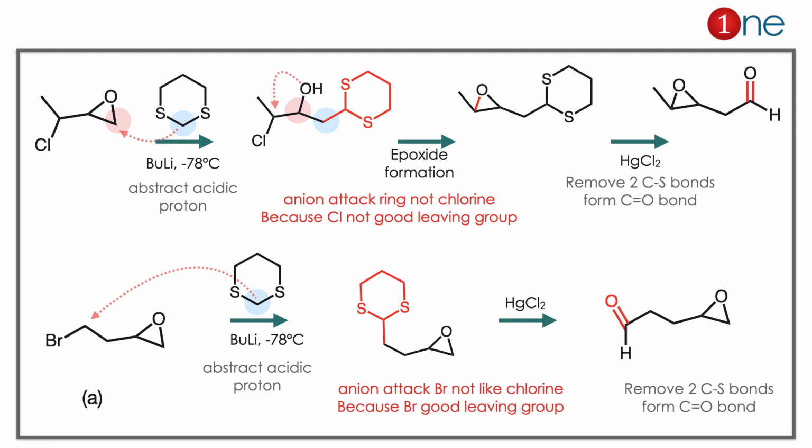Here you have to learn two important things. One is leaving group ability. Bromine is a good leaving group when compared to chlorine. So bromine dominates the reaction control. So bromine controls the reaction. The second thing is mercuric chloride. Mercuric chloride removes the sulfur from the system and it forms the ketone there.